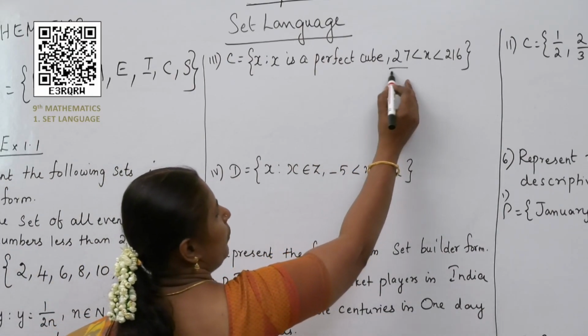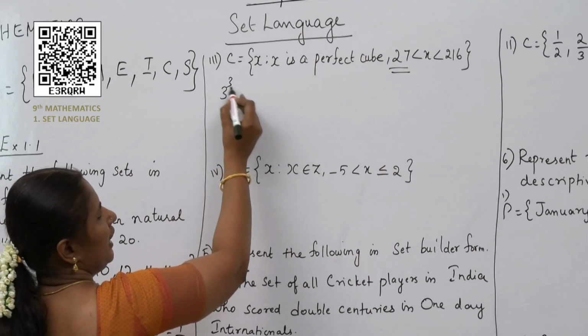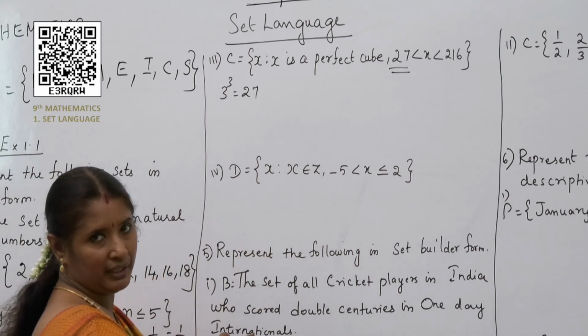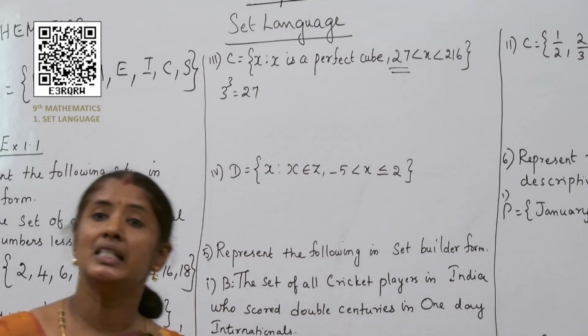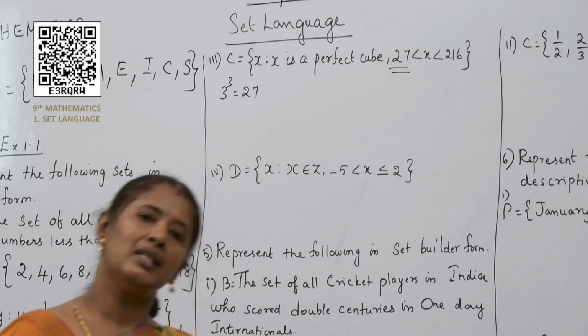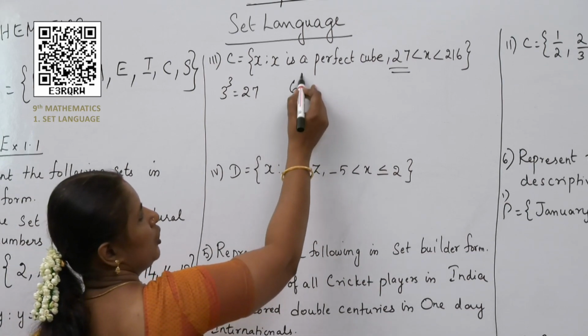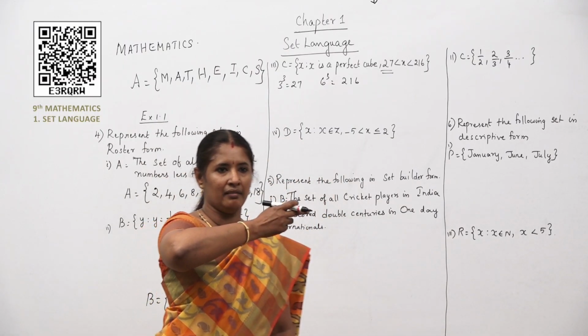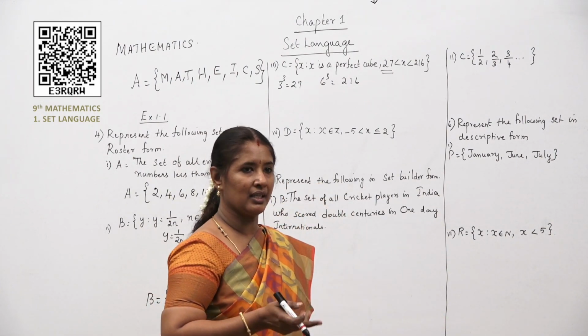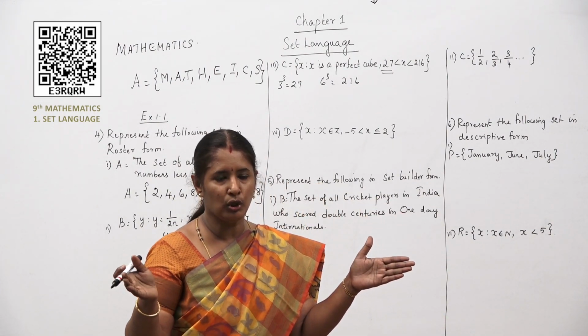You know this 27 is nothing but 3 cube. So 3 cube is 27. And what is this 216? It is nothing but 6 cube. So 6 cube is 216. So 3 cube is 27 and 6 cube is 216. You cannot include these two numbers, children.